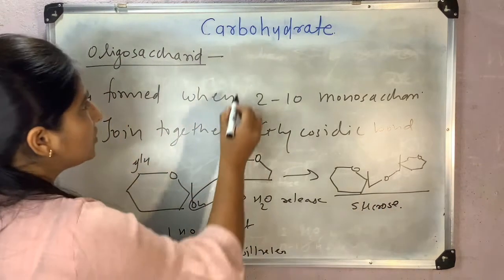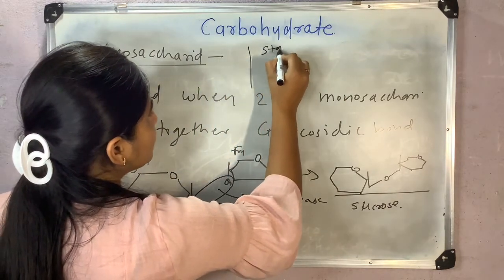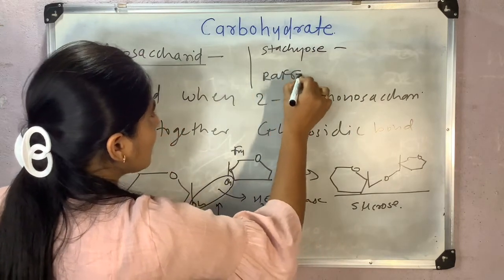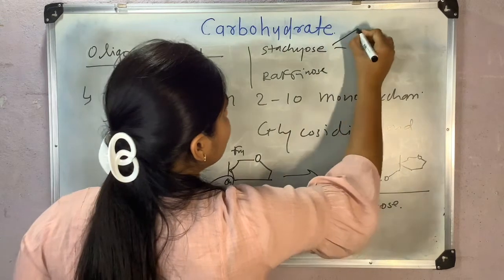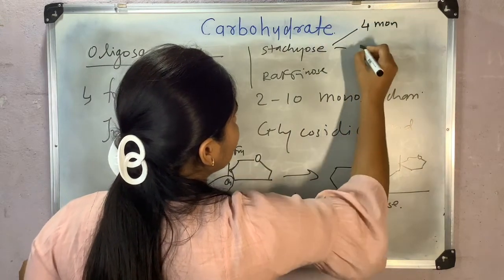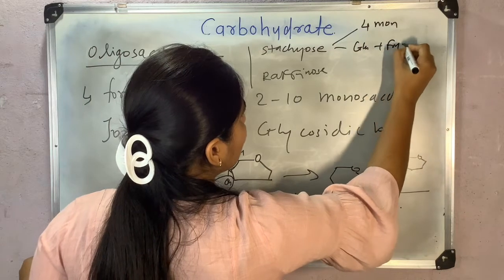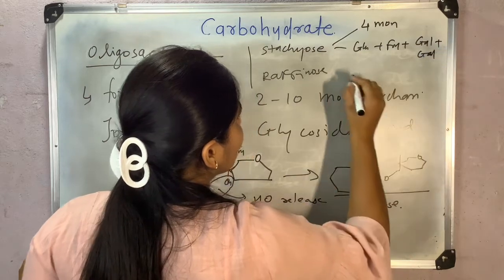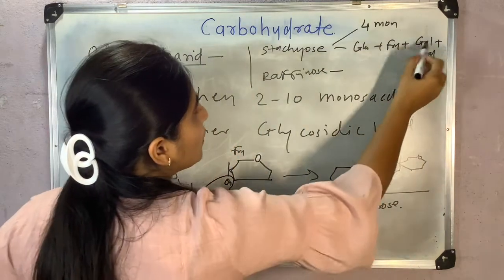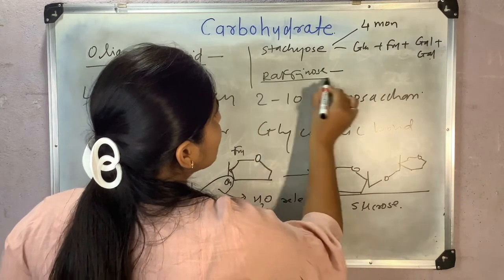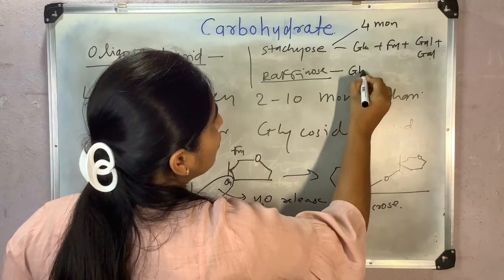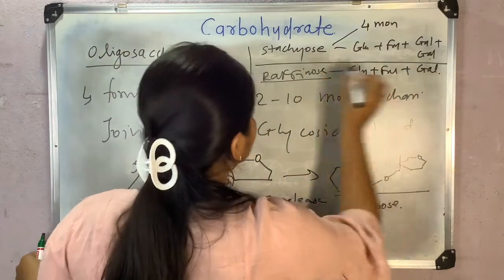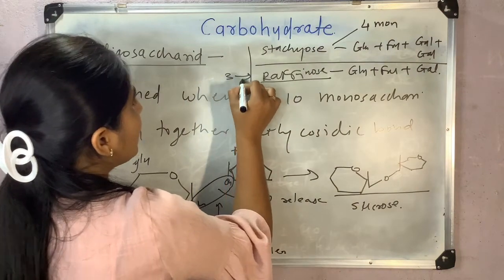There are two examples of oligosaccharides, which are stachyose and raffinose. Stachyose is a tetrasaccharide, made up of 4 monosaccharide units: glucose plus fructose plus galactose plus galactose, so 2 galactose monosaccharides. And raffinose is a trisaccharide, which is made up of glucose plus fructose plus galactose. Remember this: this is a trisaccharide and this is a tetrasaccharide.